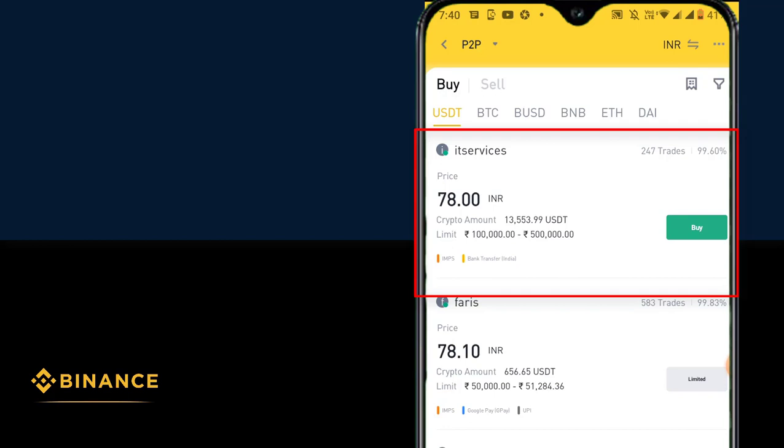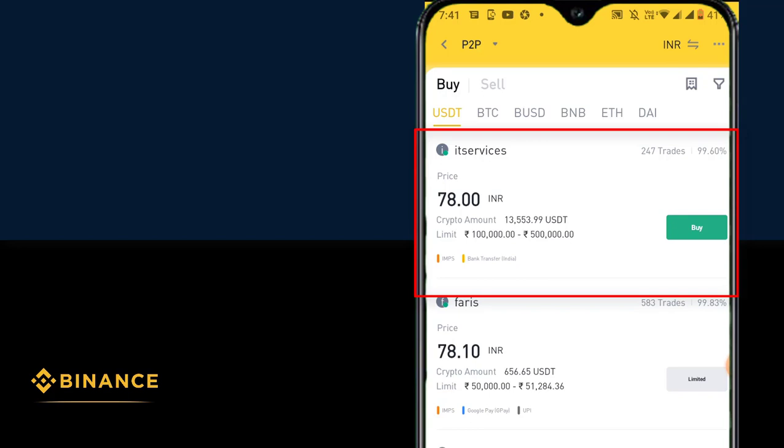Next, you need to look at the minimum order limit. We are looking here at a minimum of 200 rupees or 100 rupees, because since it is for demo purposes, I don't want to invest a lot of money in P2P trading. I already have holdings and I already do live trading, and I have enough funds in my wallet, so I don't need to buy a larger amount of cryptos here. I'm looking for a minimum of 100 to 200 rupees. And for one US Tether right now, the lowest price available is 78, from IT Service, the first one. So this guy is selling at 78 rupees, but I'm looking for a minimum quantity of 100 rupees.